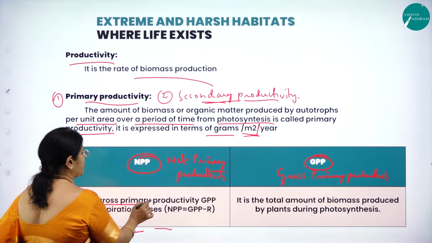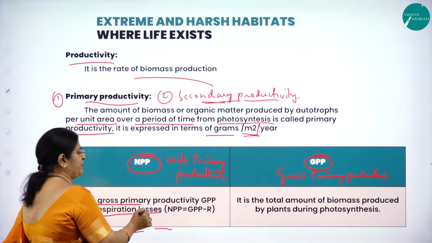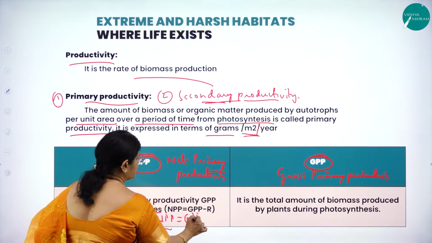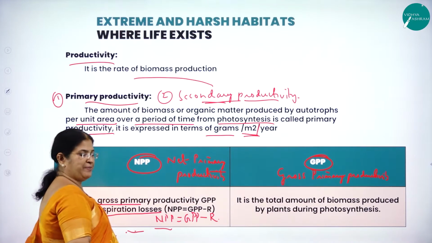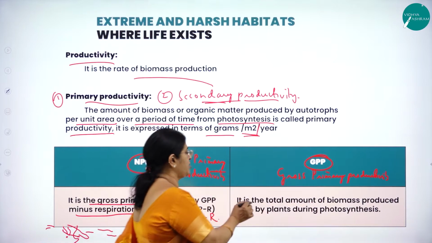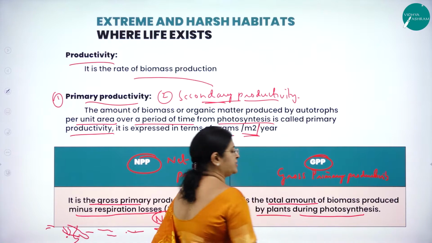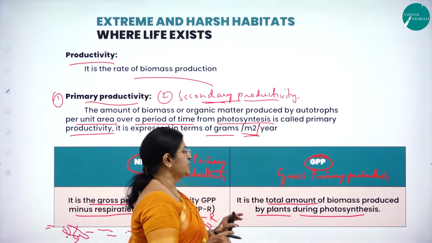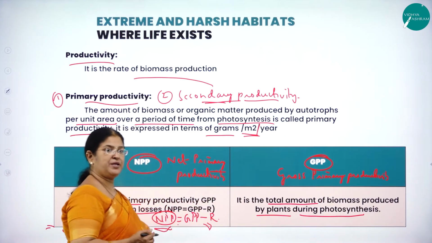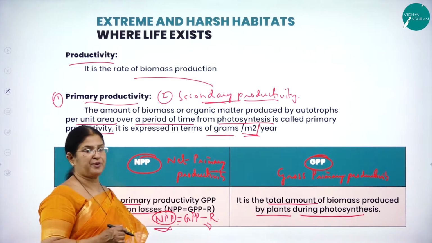It is the gross primary productivity, GPP, minus respiration loss. So how do we calculate NPP? NPP is equal to GPP, that is gross primary productivity, minus respiration loss. Then what is gross? It is the total amount of biomass produced by plants during photosynthesis. Gross means total. So these two terms you should understand. What is NPP and what is GPP? NPP stands for net primary productivity and GPP stands for gross primary productivity.